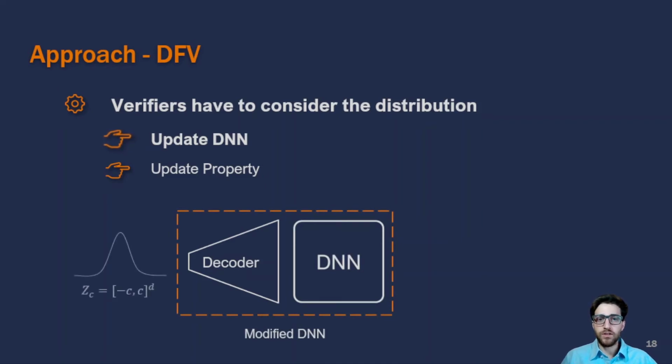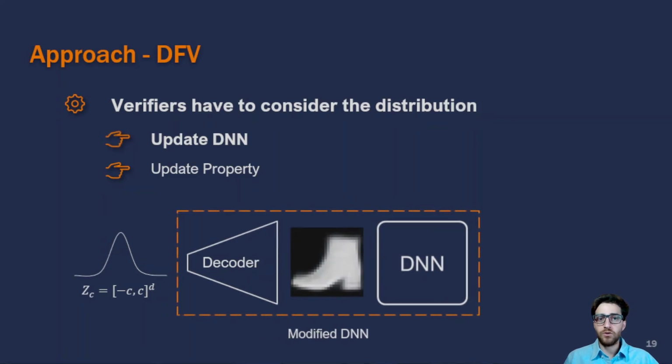This new version of our DNN is no longer going to receive an image from our dataset as before. Instead, it's going to receive a latent space representation sampled from a Gaussian distribution. Then the decoder block is going to turn this representation into an image. And finally, the DNN block is going to predict that image and output the corresponding class.